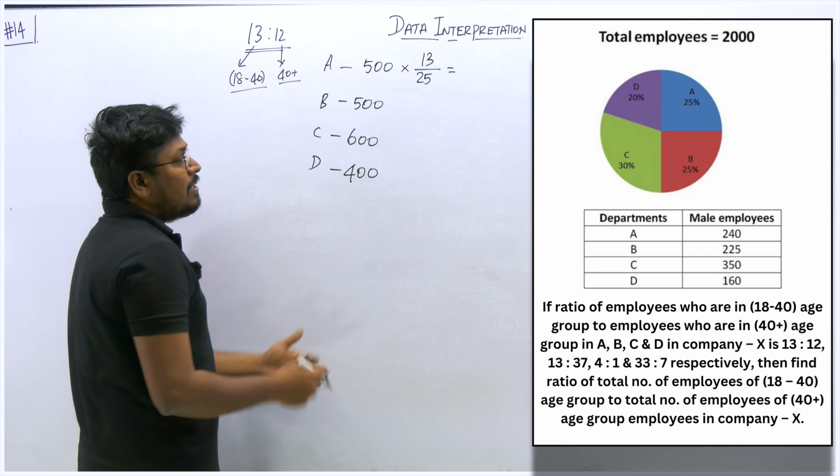So 500, what is the second ratio? 13 divided by how much? 37. So 13, 37, 40, this will be 50, cancel it, 10 times. So this will be 130.